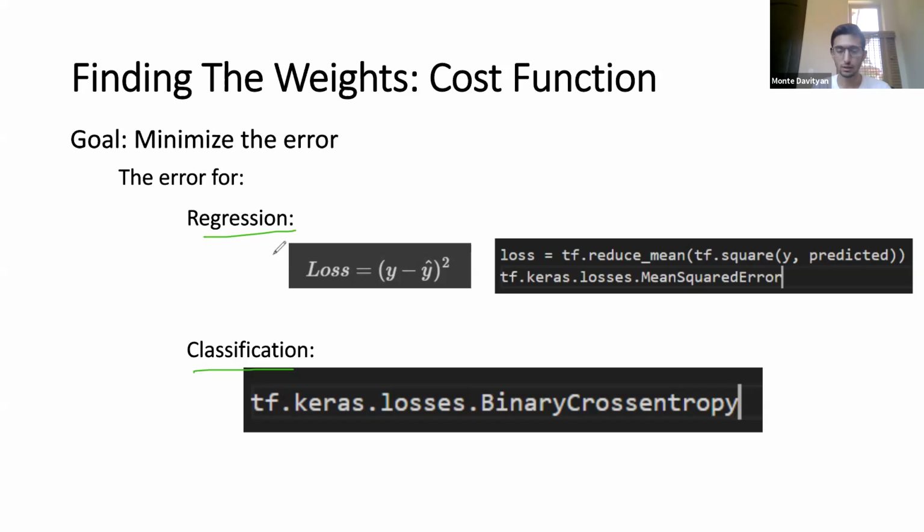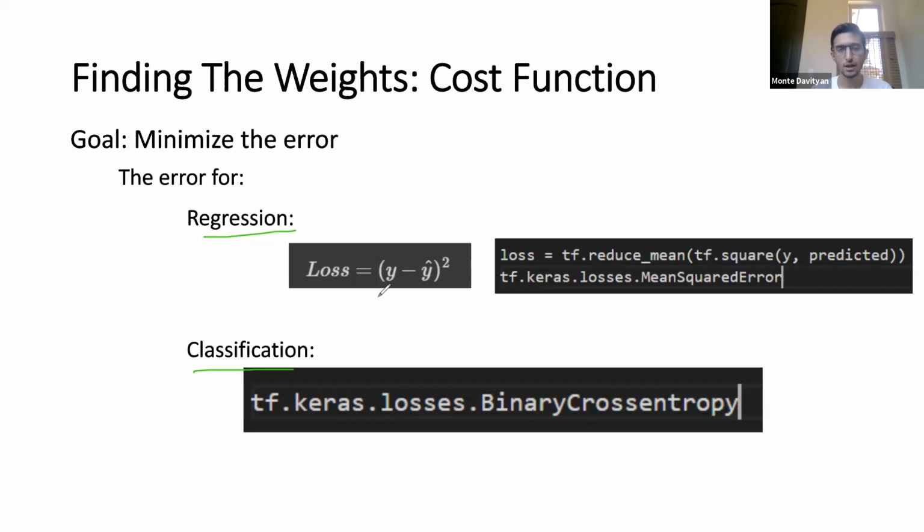That's a regression case. It's an actual number. Whereas classification is I want to predict if an image is a dog or a cat. Is it a 0 or a 1? And that's a classification task. And so depending on the type of task that we have, we use a different loss function for that.